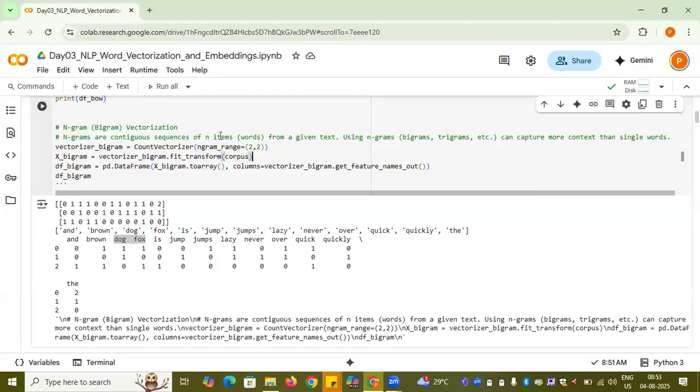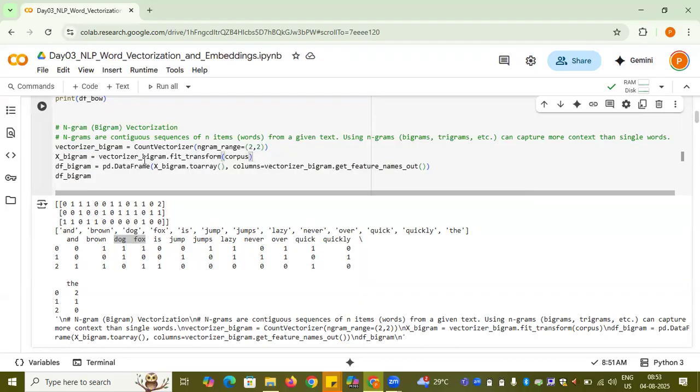In the count vectorizer class itself, we have this n-gram range. This is a variable there, which you can specify as 2 comma 2. Basically, we are trying to have the bigram count vectorizer. So I renamed it as vectorizer bigram, and I am fitting it to my corpus. And then I want to show it as a data frame.